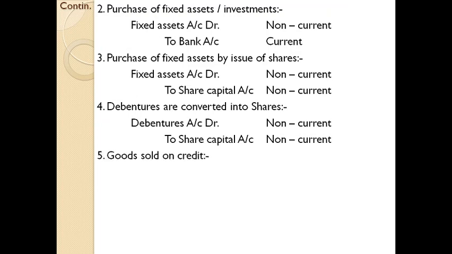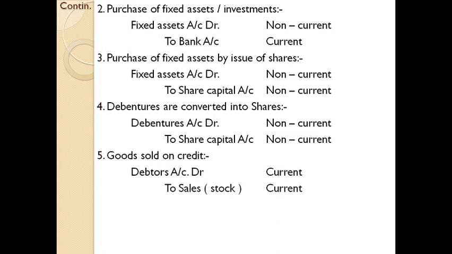Next one, goods sold on credit. We know the meaning of that particular transaction. The entry will be debtors account debit to sales or stock. Does this transaction affect the change in fund or flow of fund? We all know flow of fund means change in working capital. Since this transaction has current assets and current liability, we automatically think that yes, this will result in a change in working capital.